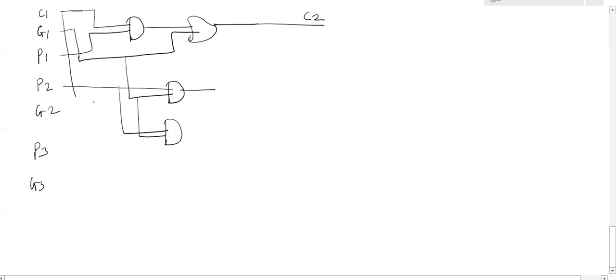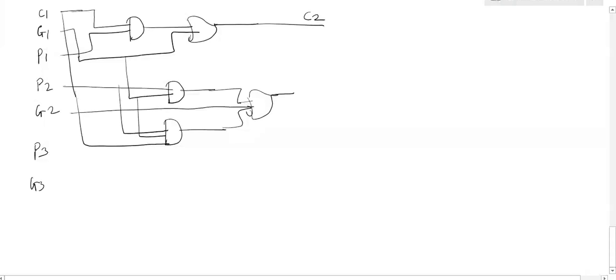This is C1. And these I am giving as inputs to the OR gate. This is the OR gate. The third input is G2.